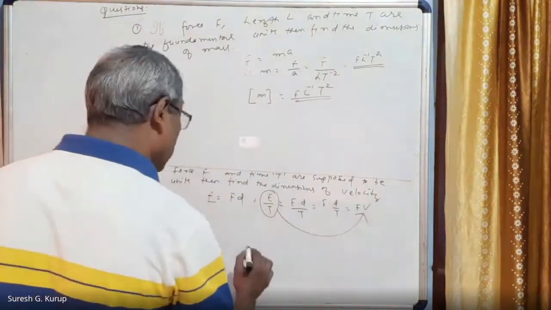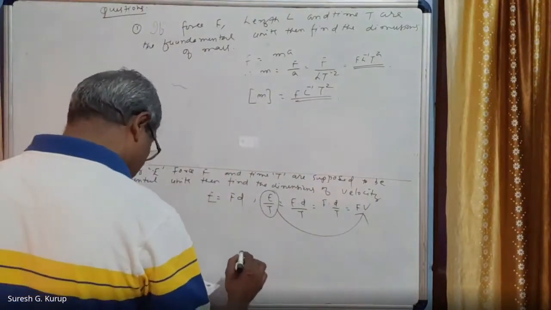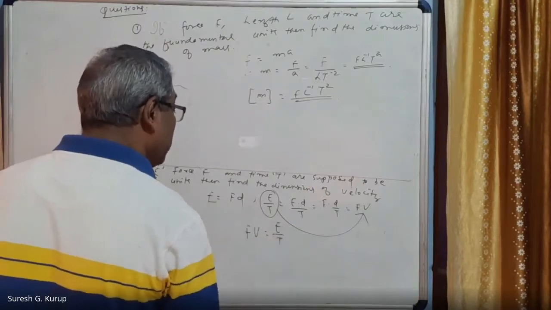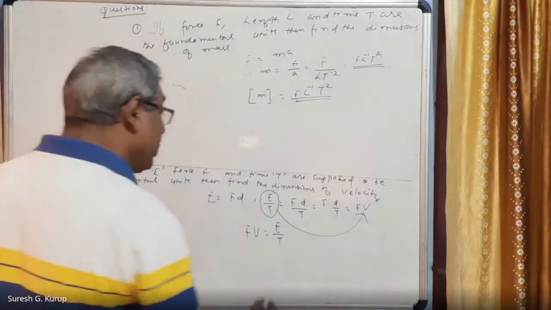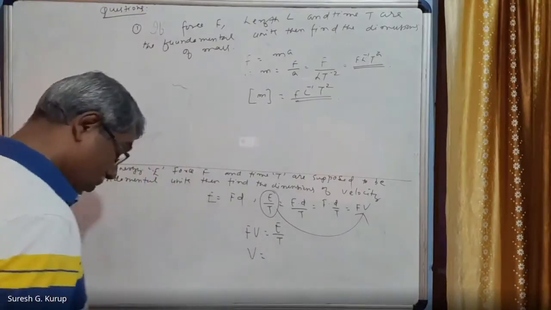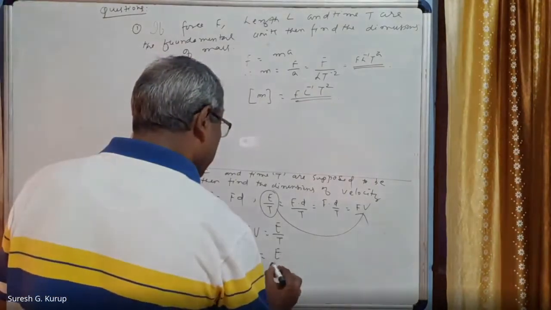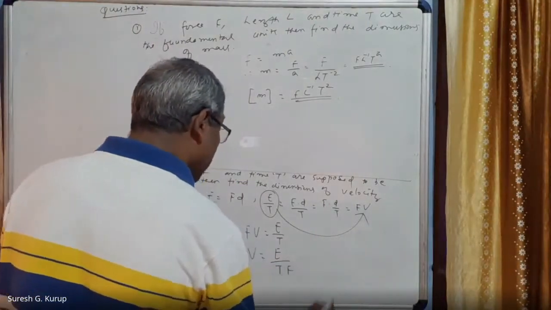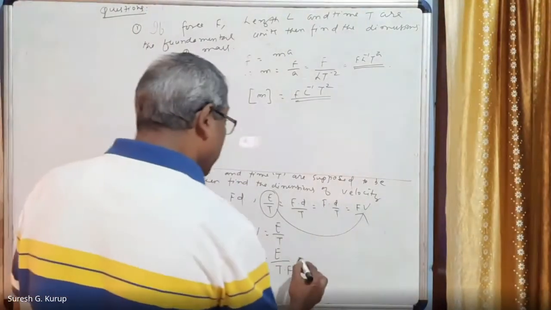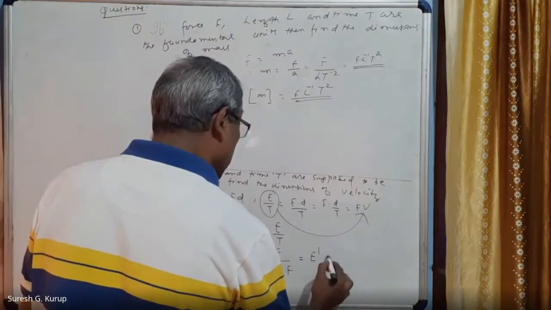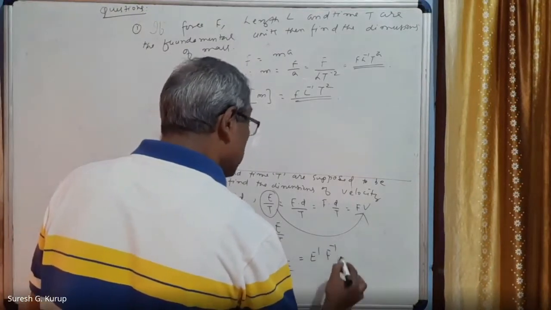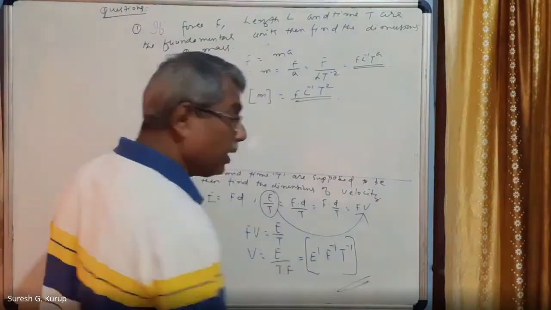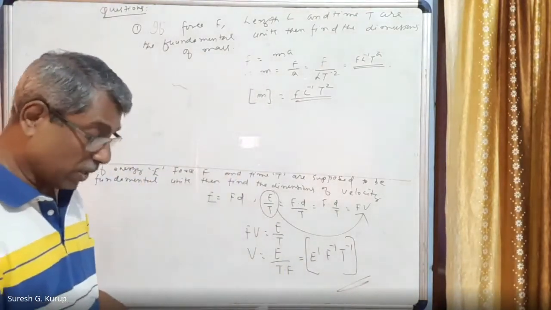Therefore, FV is equal to E by T, you can write. Therefore, V is equal to E divided by T into F, you will write. So therefore, the dimensions are E raised to 1, F raised to minus 1, and T raised to minus 1. So this way, these questions are done. It's a very simple question I explained, right?